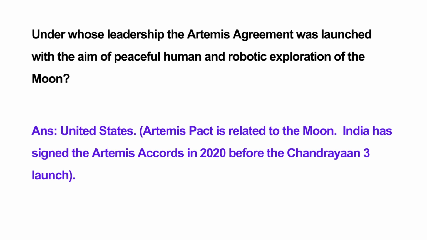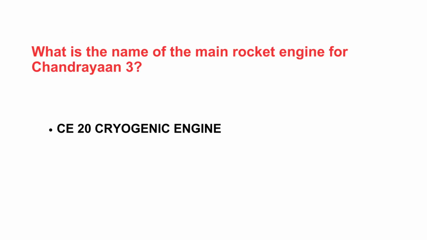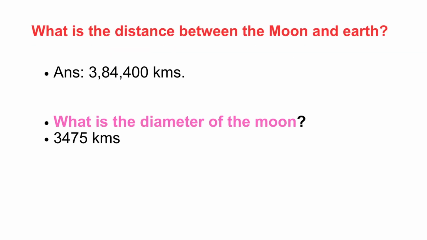What is the name of the main rocket engine for Chandrayaan 3? It is called CE-20, the cryogenic engine. It is the main rocket engine.